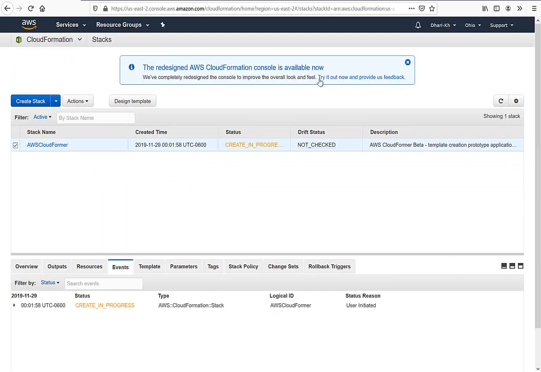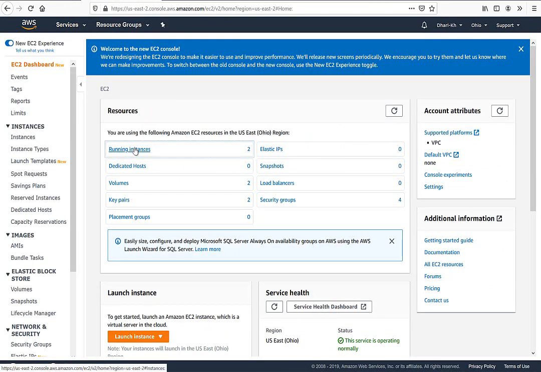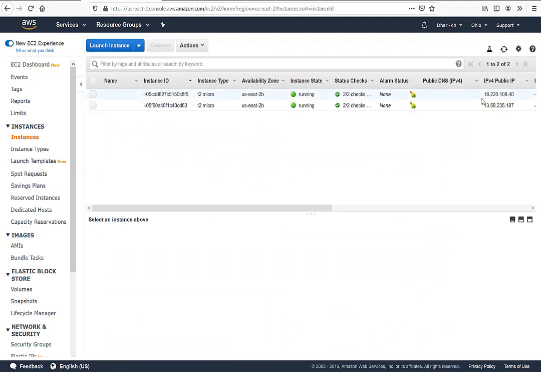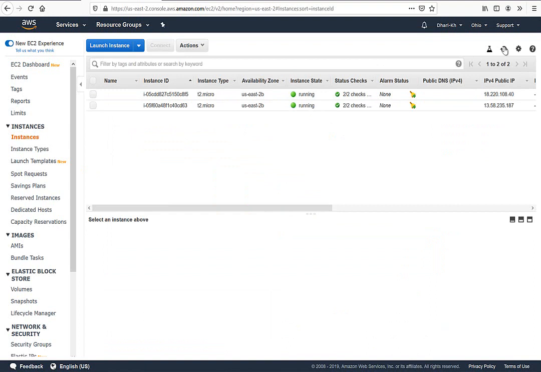So again, this one will create the EC2 for you. If you go to the EC2 from here, when you click, I can go to the EC2 here. If I go to the EC2, I see which EC2 is running right now. Is it just 2? But if I wait a little bit, I can see another, the third one, which is specifically for CloudFormation.